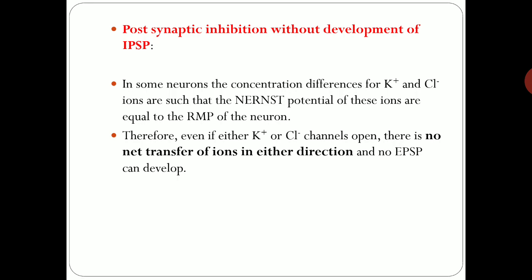Now another thing: postsynaptic inhibition without development of IPSP. Here there is no development of inhibitory postsynaptic potential. For example, in some neurons, the concentration differences for potassium and chloride are such that the Nernst potential of these ions is equal to the resting membrane potential of the neuron. Therefore, even if either potassium or chloride channels are open, there is no net transfer of ions in either direction, and no IPSP can develop.